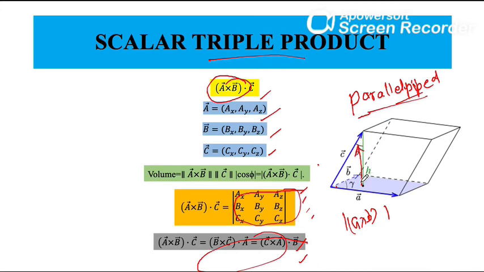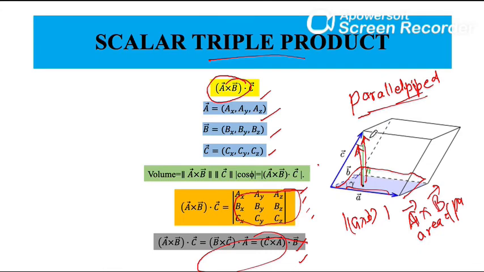From the geometrical definition of cross product, we know that the magnitude of a cross b is the area of the parallelogram, and the direction of a cross b is perpendicular to the base.